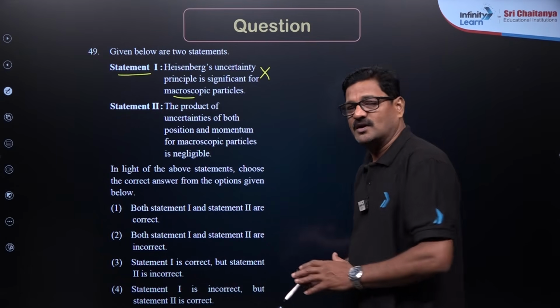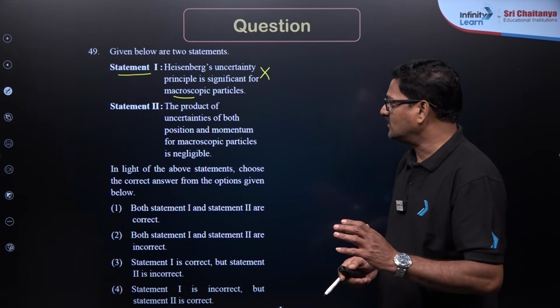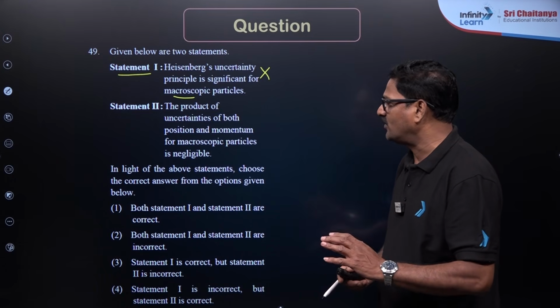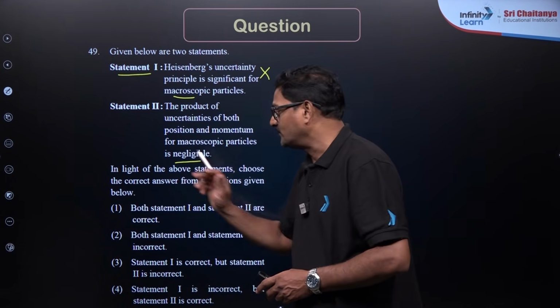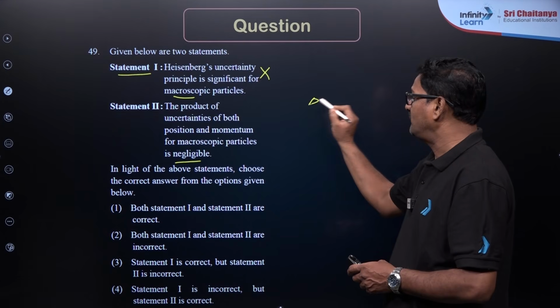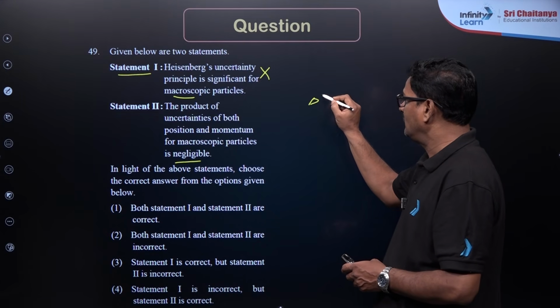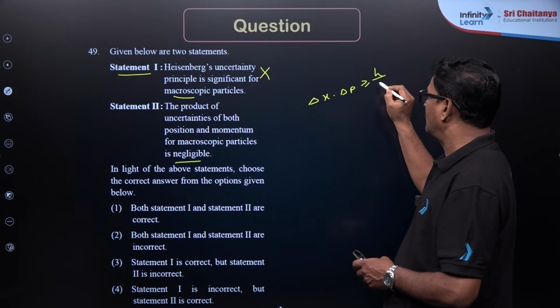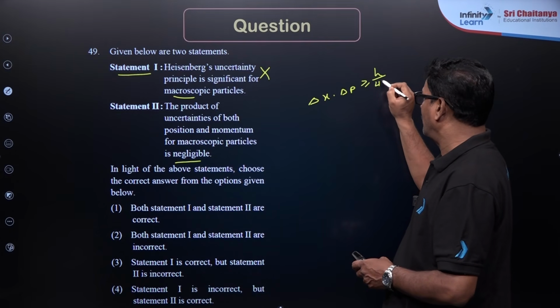So, statement 1 is not correct. The product of uncertainties of both the position and momentum of a macroscopic particle is negligible. The Heisenberg uncertainty principle says delta x times delta p should be equal to or greater than h by 4 pi.